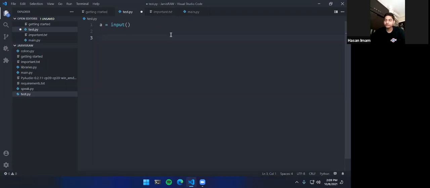Now what we are going to do is create a brain structure of the AI, like how it will understand and how it will act. That might sound complicated, but it's actually very easy. So let me just quickly do that.